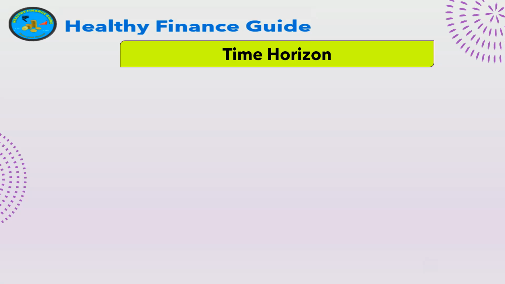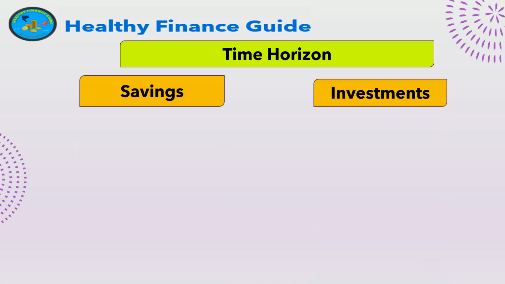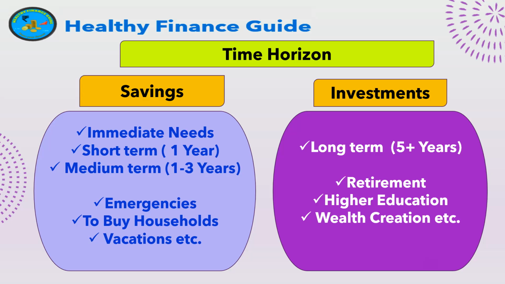Okay, let's see what the time horizon is. Time horizon means when we need this money. That is an important one. If you want to go for savings, the need should be an immediate need, a short term need or a medium term need, like emergencies, buying household items or vacations. If I want to plan for my children's education next year, then instead of keeping it in investments, it is better to go for savings with a time margin of one year, so it will be safe.